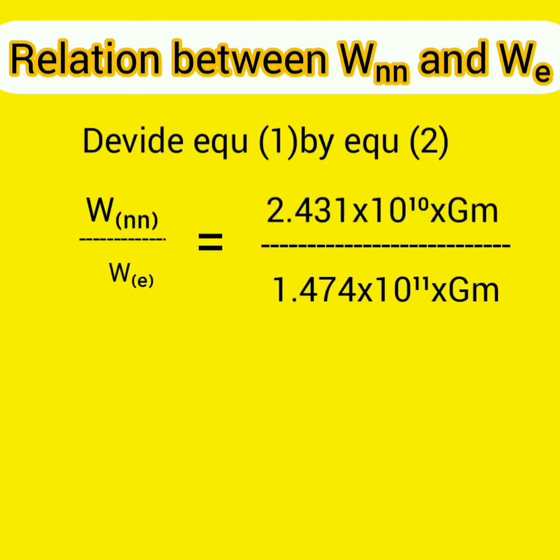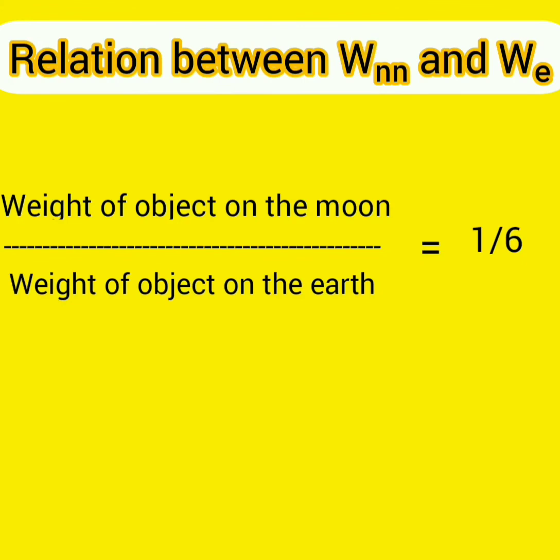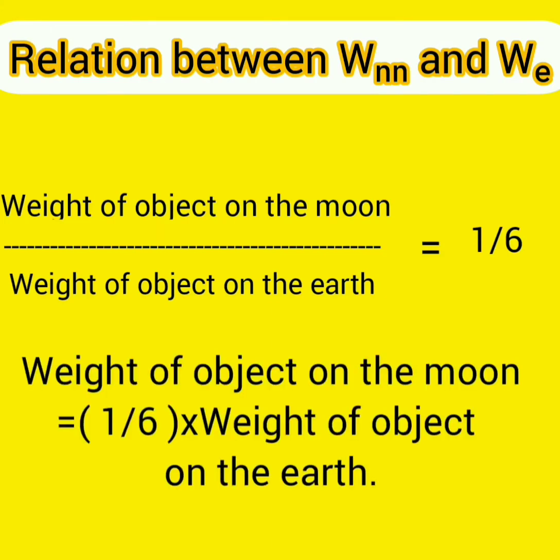Now divide equation 1 by equation 2. Wm divided by We is equal to 2.431 into 10 raised to 10 into G into m divided by 1.474 into 10 raised to 11 into G into m. So when you calculate, you will get 0.165. That is equal to 1 by 6. Therefore, Wm by We is equal to 1 by 6. Therefore, weight of object on the moon divided by weight of object on the earth is equal to 1 by 6. That is, weight of object on the moon equals 1 by 6 of weight of object on the earth.